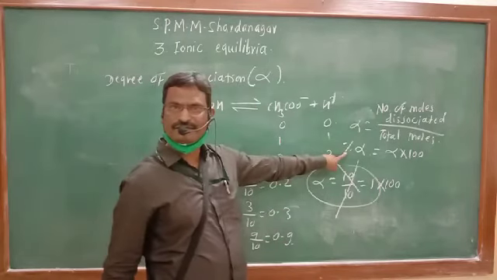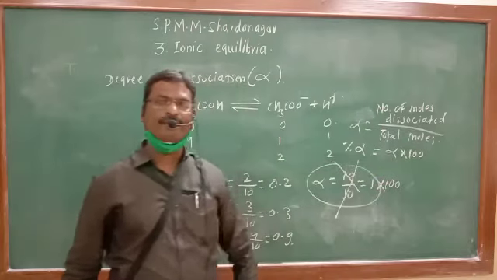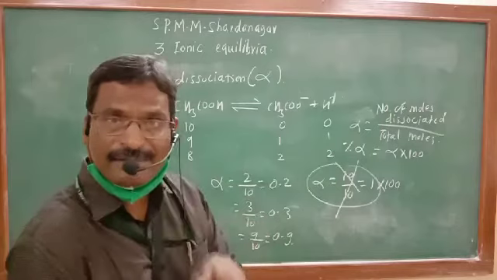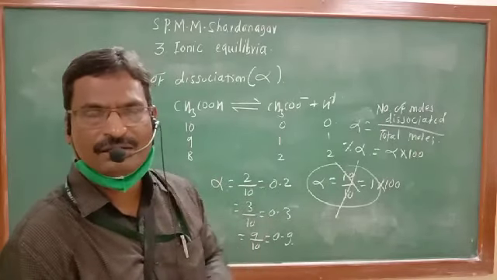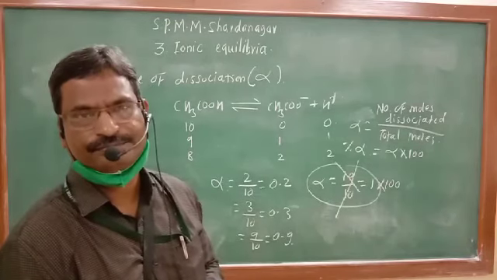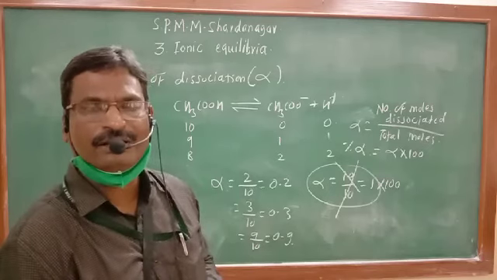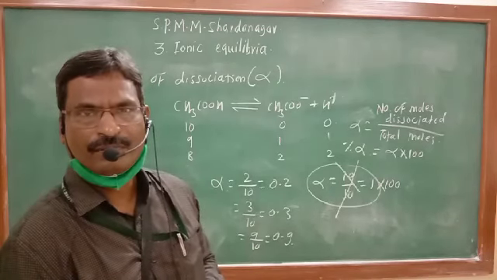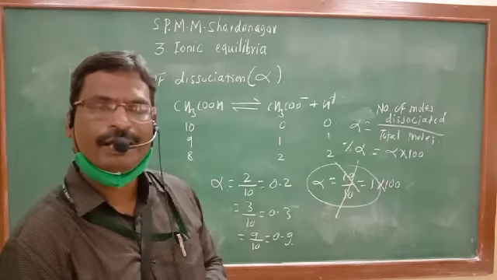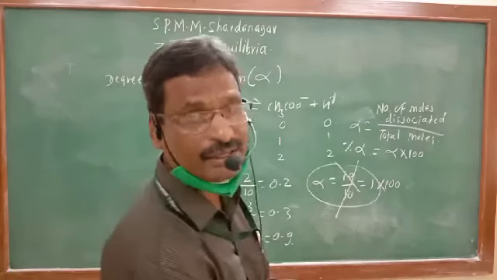Percent degree of dissociation is the degree of dissociation multiplied by 100. Now, what is the use of the degree of dissociation? In order to calculate the dissociation constant and related facts, which we will see in the next lecture.